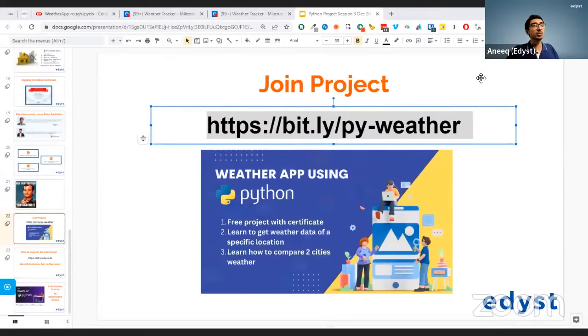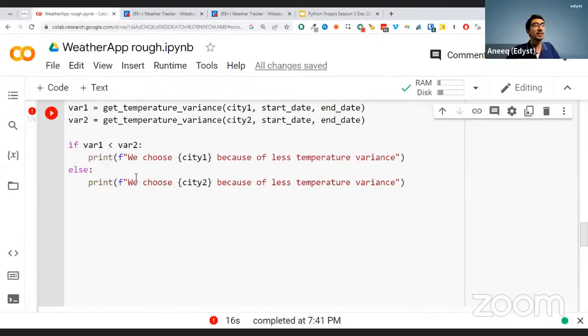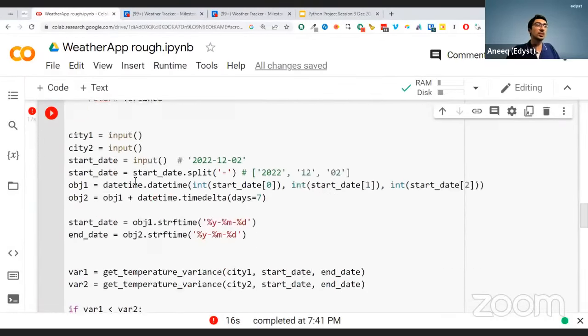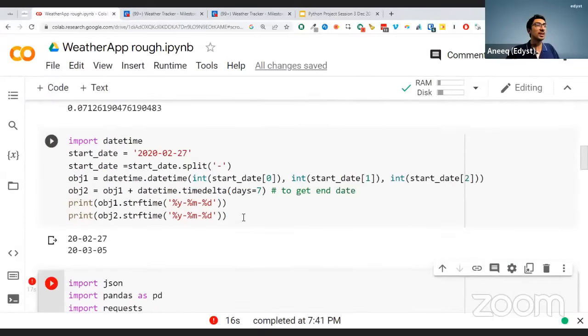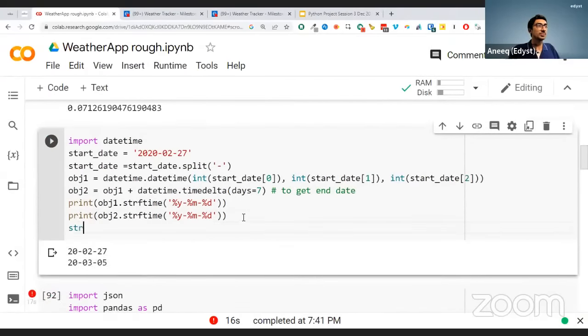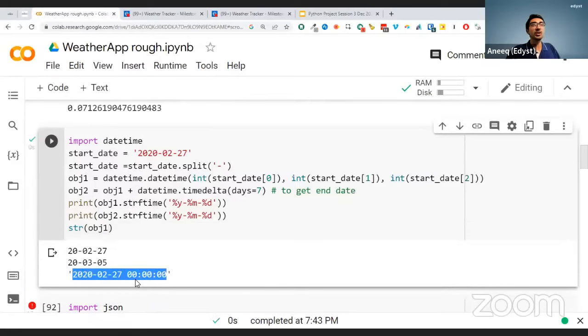Can I use strobj1 to convert into string? I don't think so, but if it's possible, just try it out. Such questions, you just try it out and let me know if you can or cannot, right? Let's see. No, you can't, because you're going to get a full datetime here. So that's why you can't use strobj1.